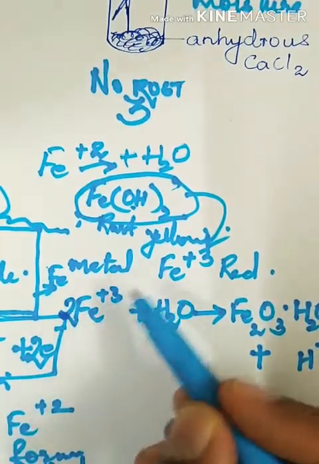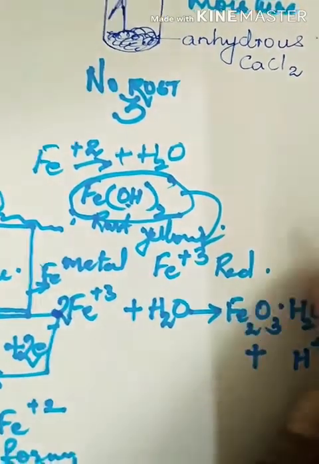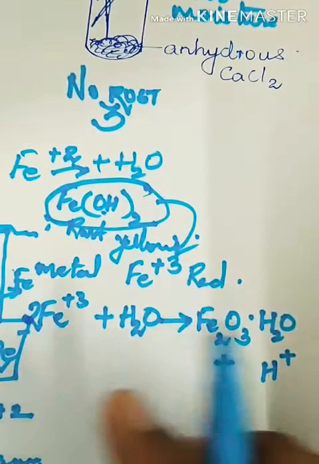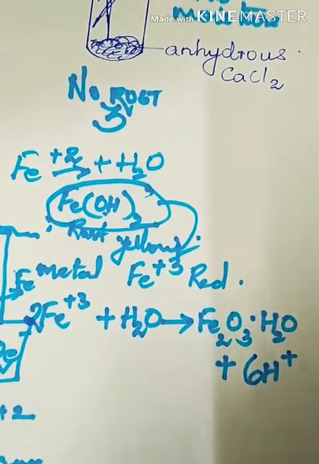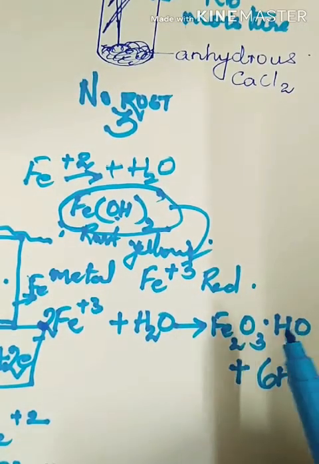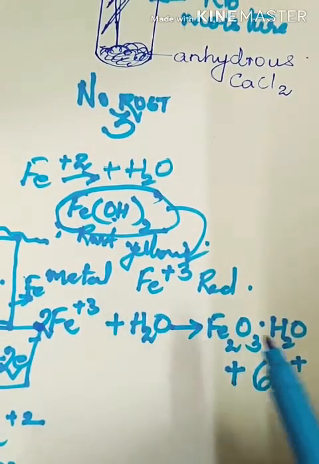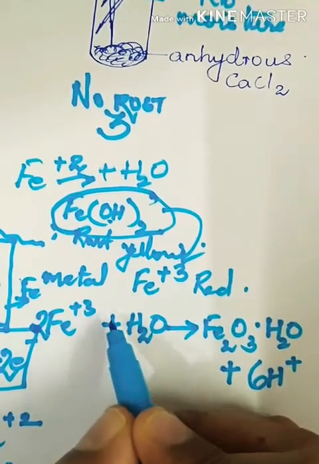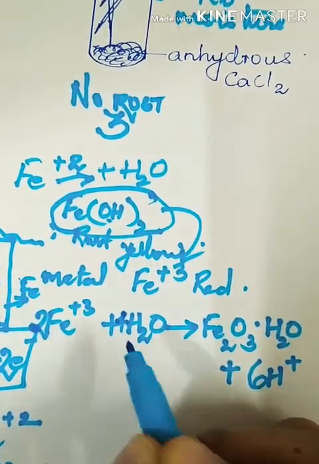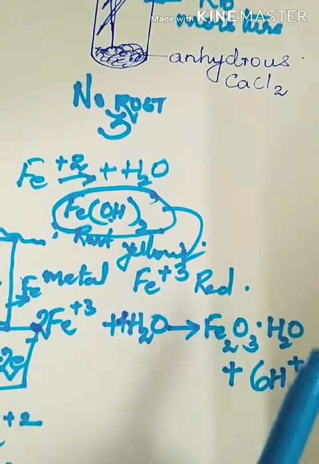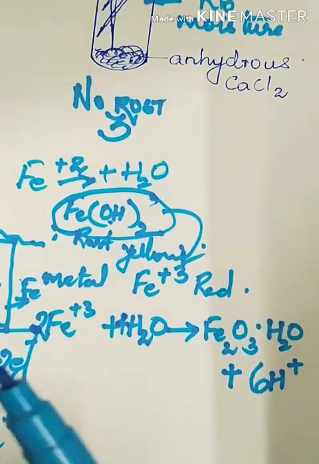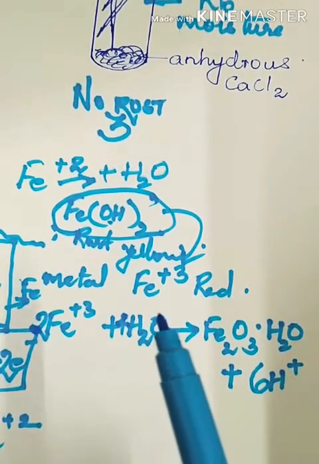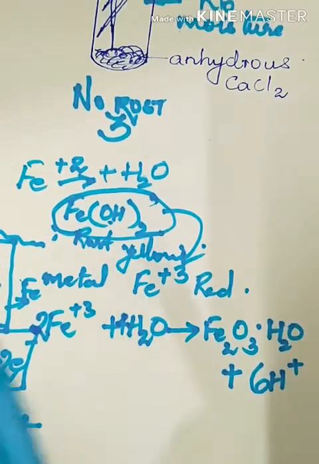Now the charge is plus 6, so here also it should be plus 6. Now let us balance hydrogen. Here we have 2 and here we have 6 plus 2, 8. So I have to put a 4 here, 4 twos are 8. What about oxygen? 3 plus 1, 4, and here 4. So the reddish colored oxide, hydrated oxide. Why is it called hydrated?